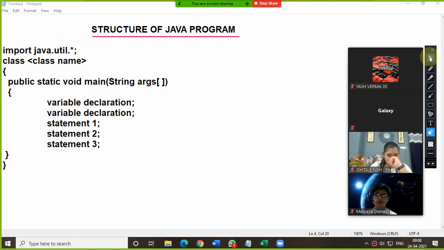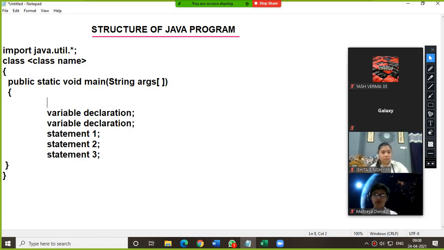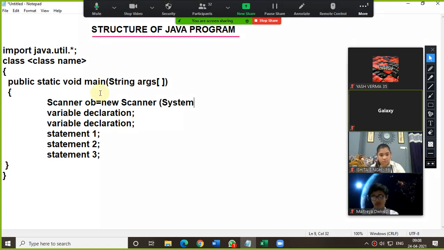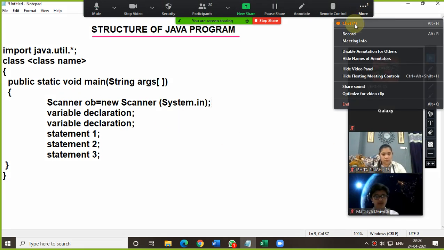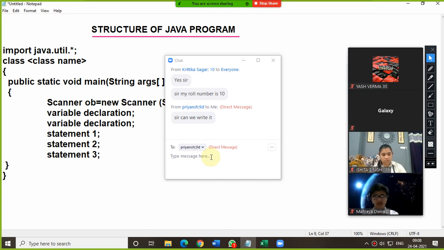Yes. Now, whenever you are taking input using the keyboard, before variable declaration or after the variable declaration, there is one more additional line required. That is your Scanner ob = new Scanner(System.in). But who is messaging? Yes, you can write, but please copy it.